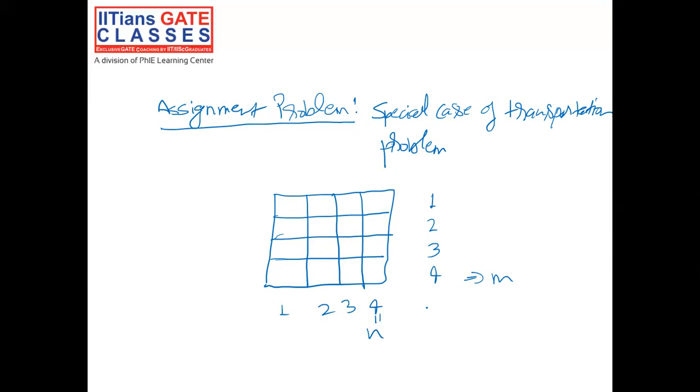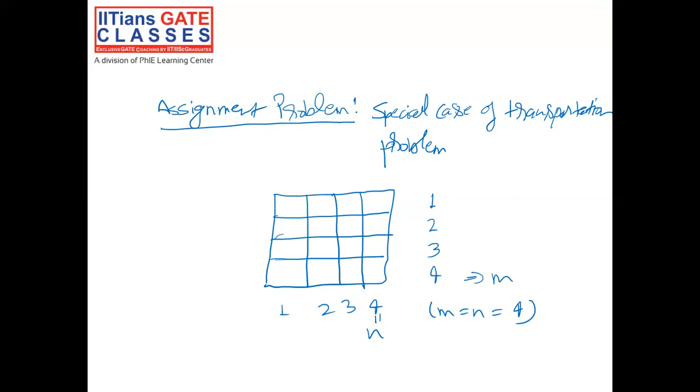So here you can see m equals n equals 4. So number of rows and number of columns are equal. As we know, this assignment problem is a special case of transportation problem. So these rows 1 2 3 4 are basically your supplies, and the columns 1 2 3 4 are basically your demand of the transportation problem.